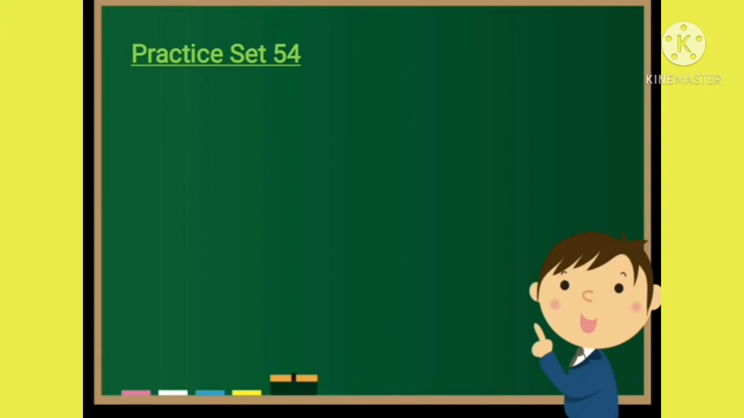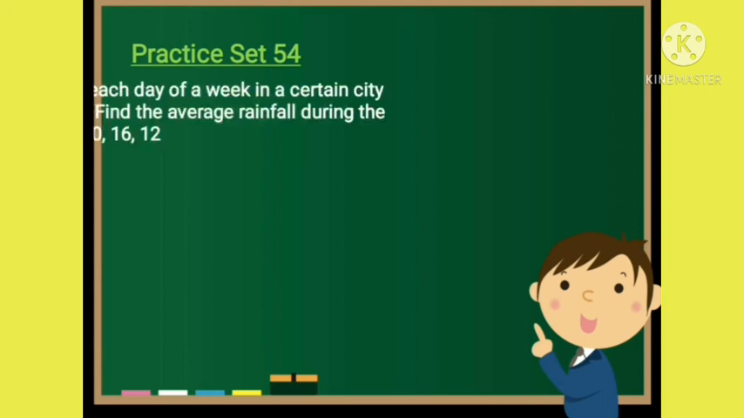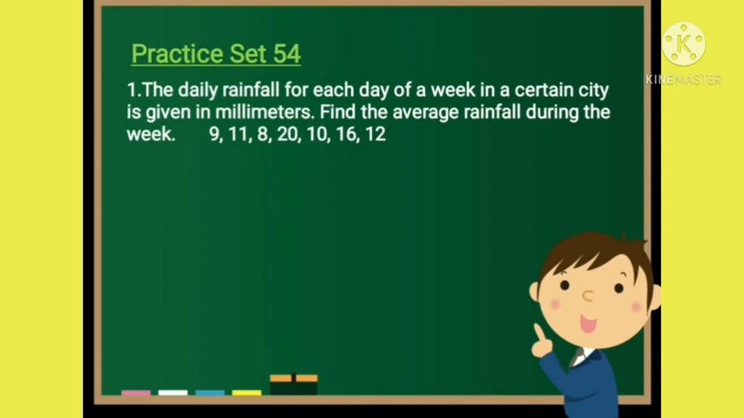Now we know how to find the average. With the help of that, we are going to solve practice set 54. Let us see the first sum. The daily rainfall for each day of a week in a certain city is given in millimeters. Find the average rainfall during the week.